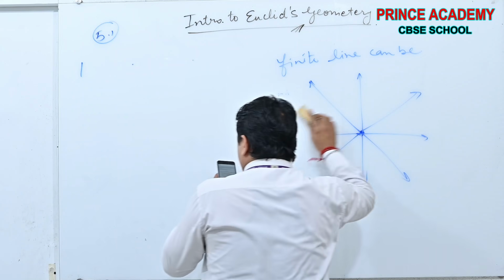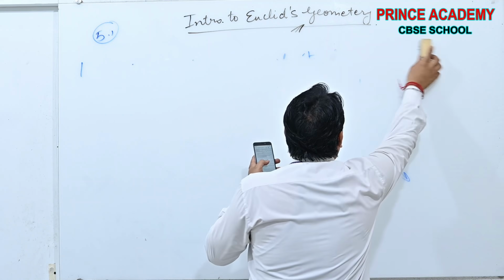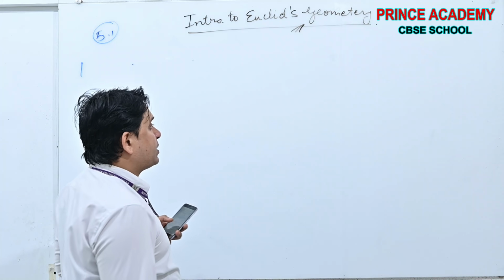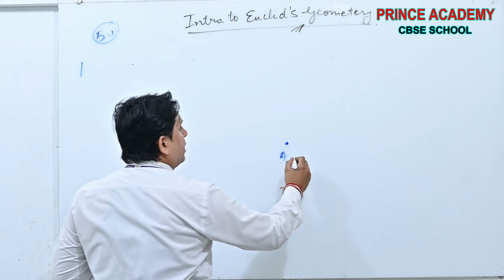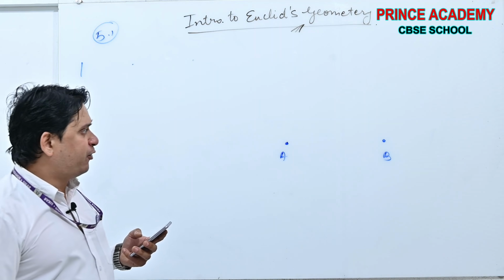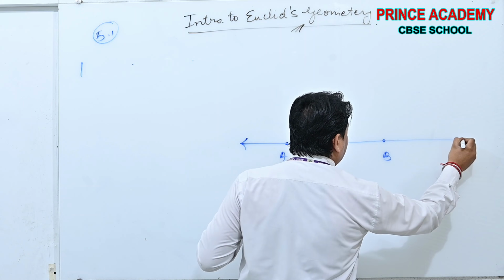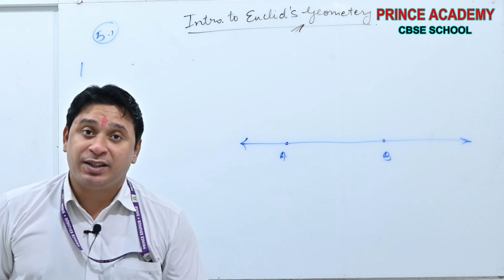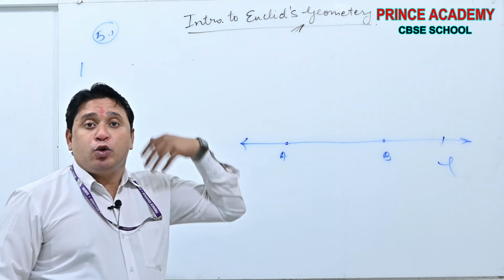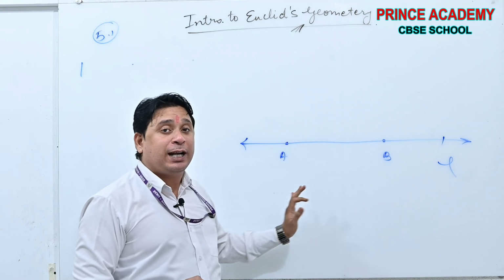Second statement. Read the second statement: there are infinite number of lines passing through two distinct points. See beta, suppose here is a point A and here is a point B. Can I draw a line passing through these two distinct points? Yes, I can. Is it possible to draw any other line which is also passing through A and B?